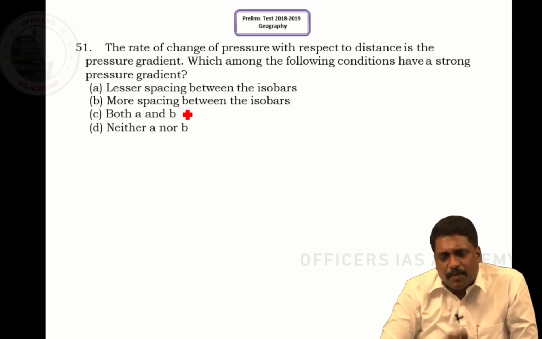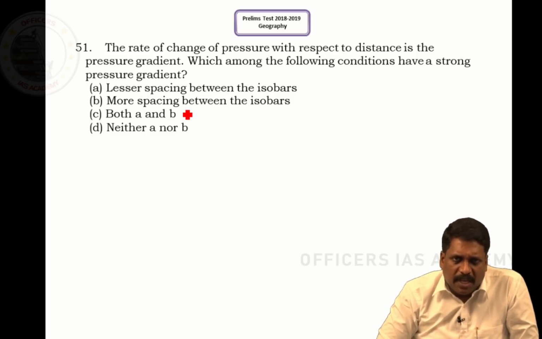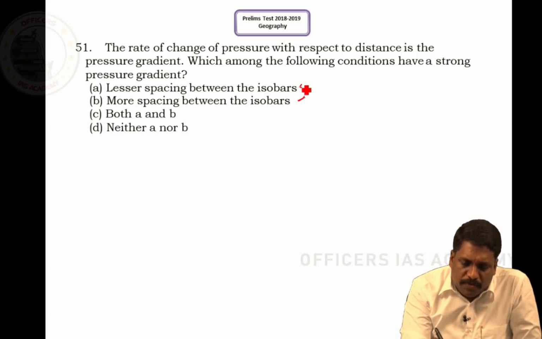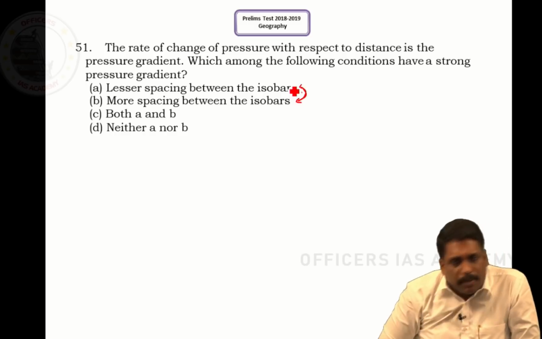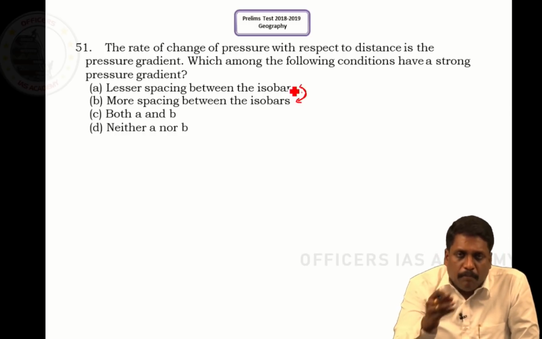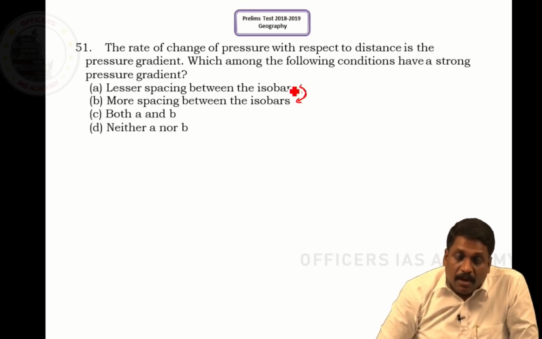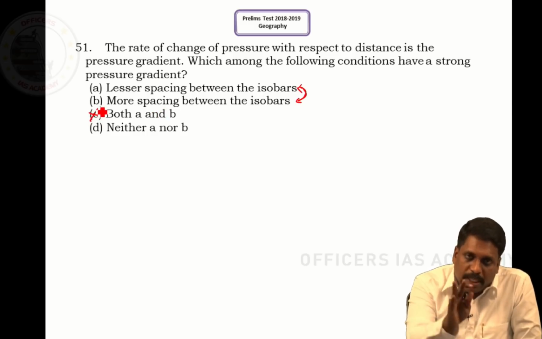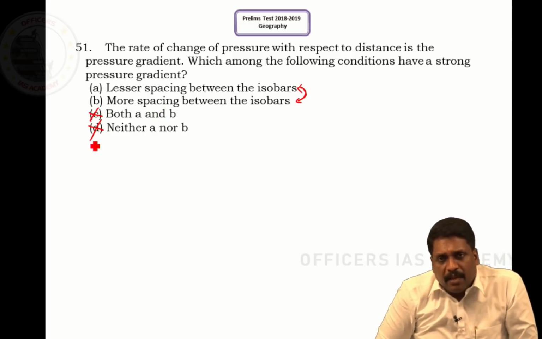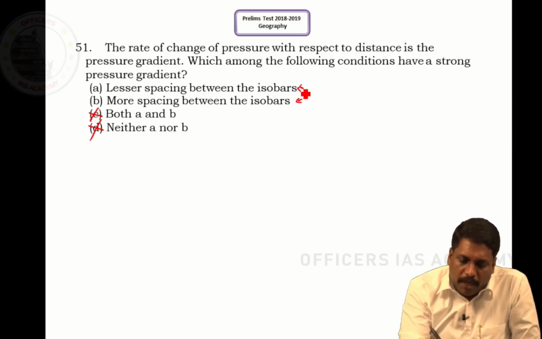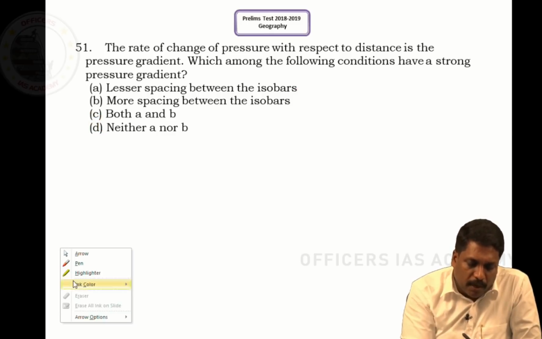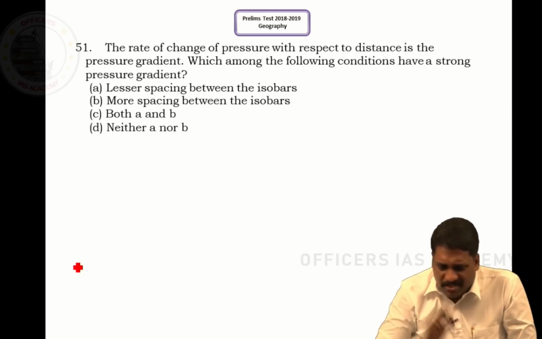This is a very easy statement. Even without knowing anything, you can try this question with merely probability. Both are mutually exclusive statements. If statement A is correct, B cannot be correct. If A is wrong, B can be right. So there is no possibility where both A and B together will be right or both will be wrong. The answer should lie only between A and B. That's the reason we say that for these types of questions, even without knowing the content, you can go for the answer based on probability. But still, a very easy question.